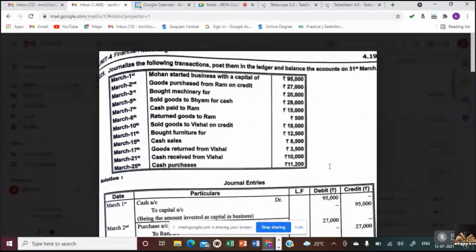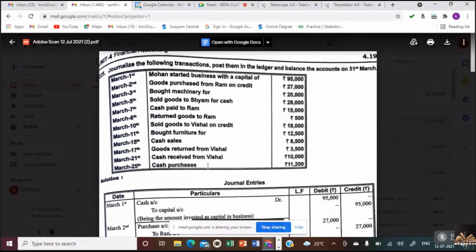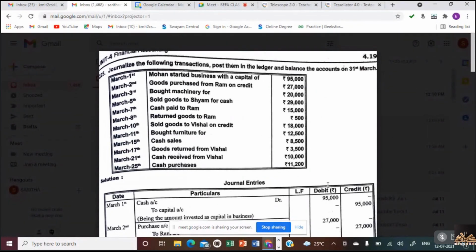I'll just forward this to you, all of you, so that you can practice. Do you have all-in-one, all of you? If not, I'll just scan photos and send them to you on WhatsApp so that you can practice it. Do you have? No, ma'am. None of you have? No.